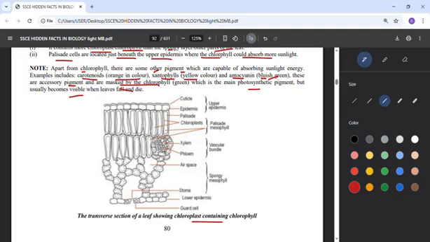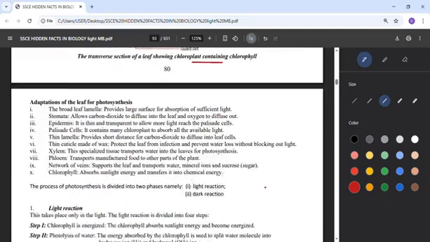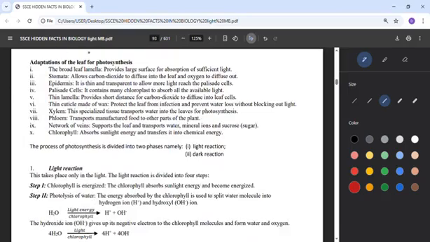Okay, another thing we need to understand here is adaptations. How do leaves adapt for photosynthesis? One, they have a broad leaf lamella. The broad leaf lamella means they are very wide, and that will give them a large surface area to absorb enough sunlight. They also have what we call stomata. This one will allow carbon dioxide to diffuse into the leaf and oxygen to diffuse out. That's why they are able to survive.